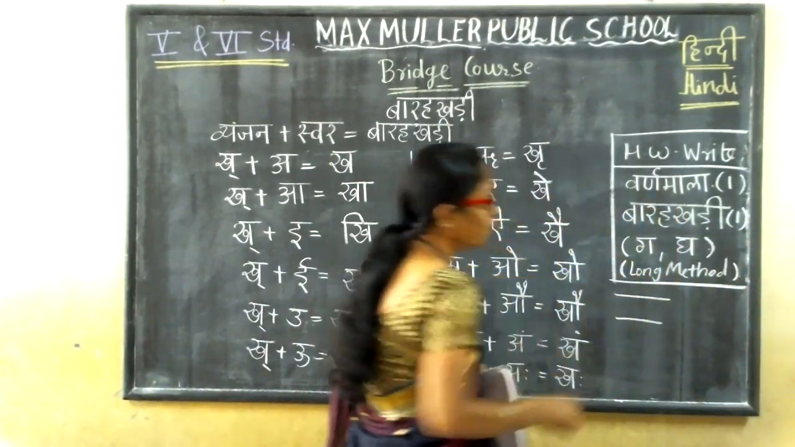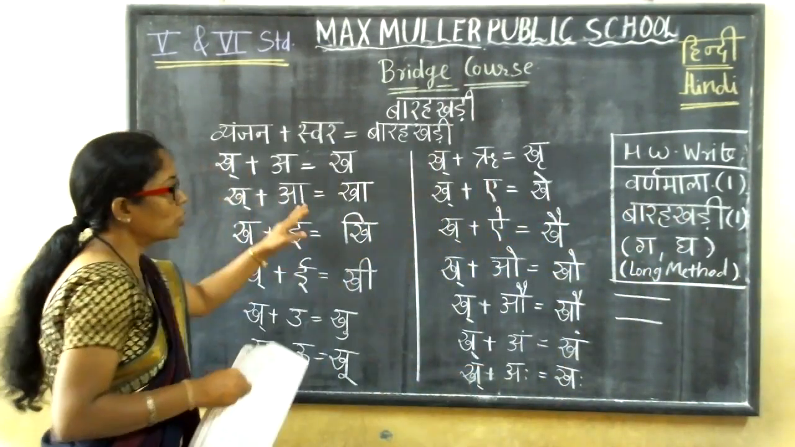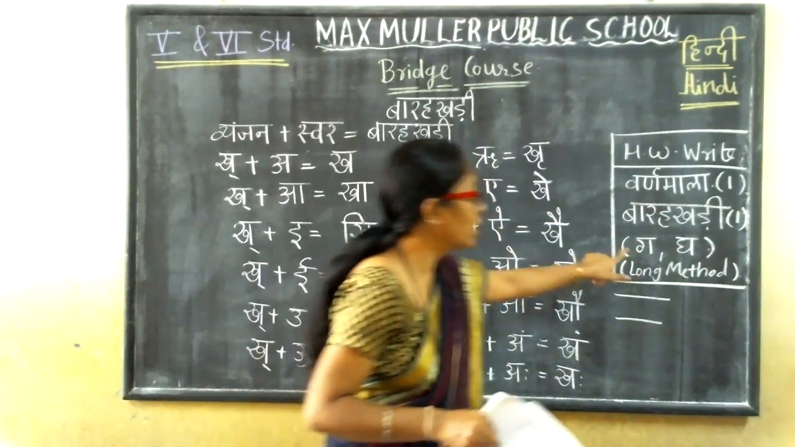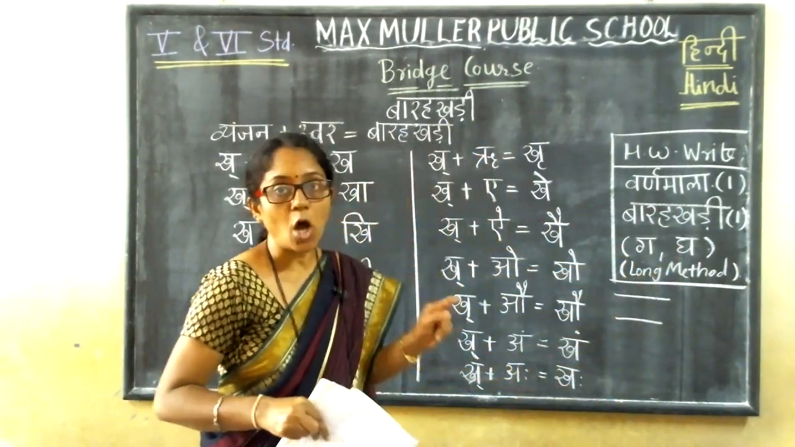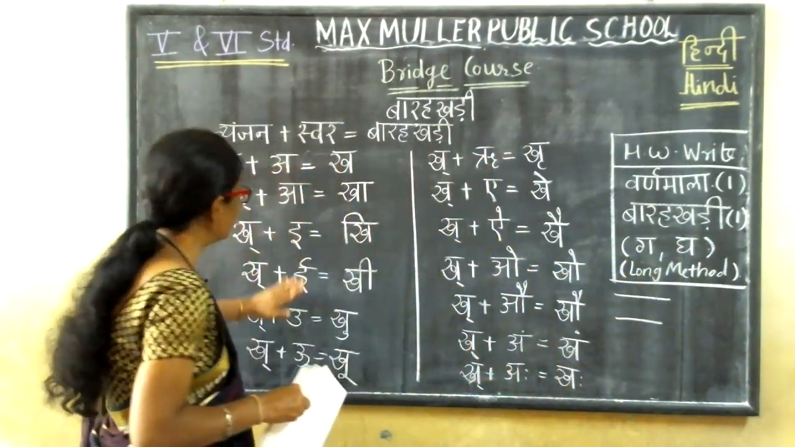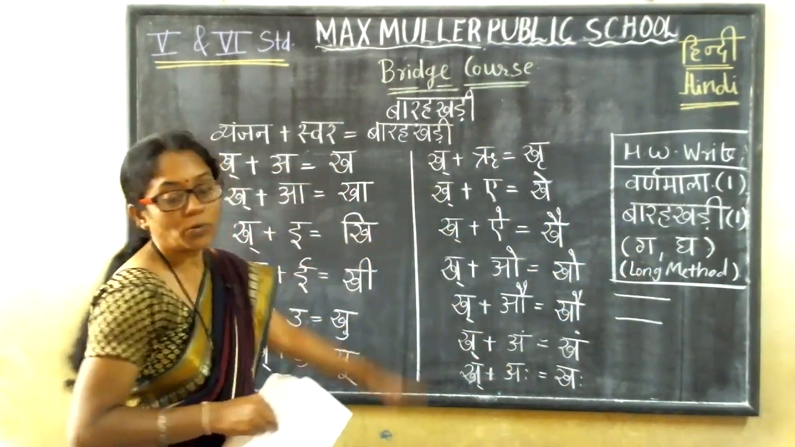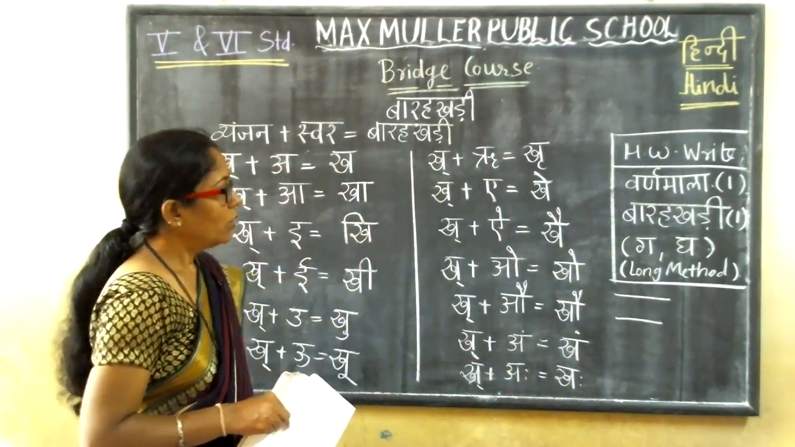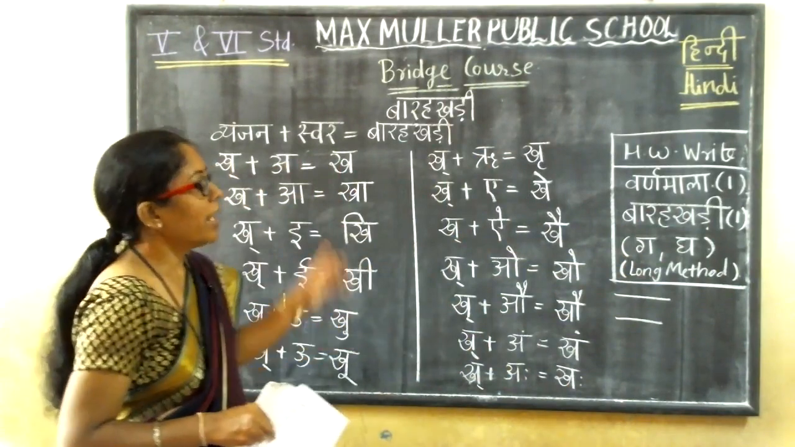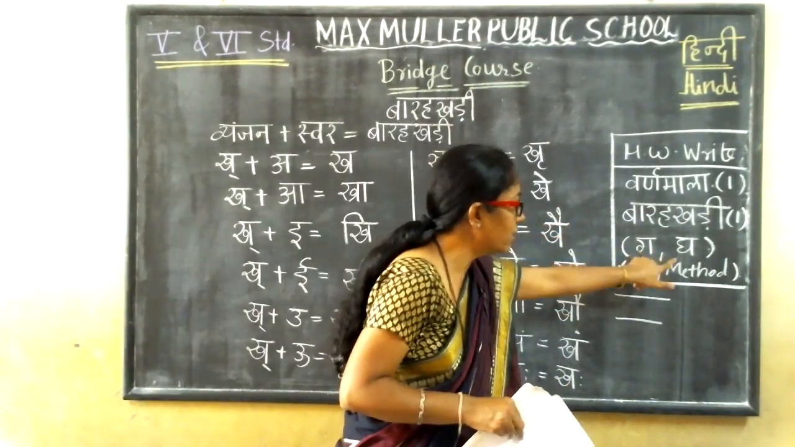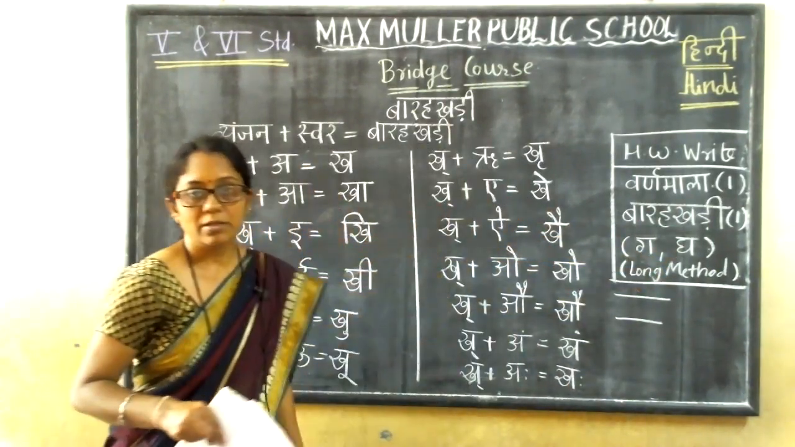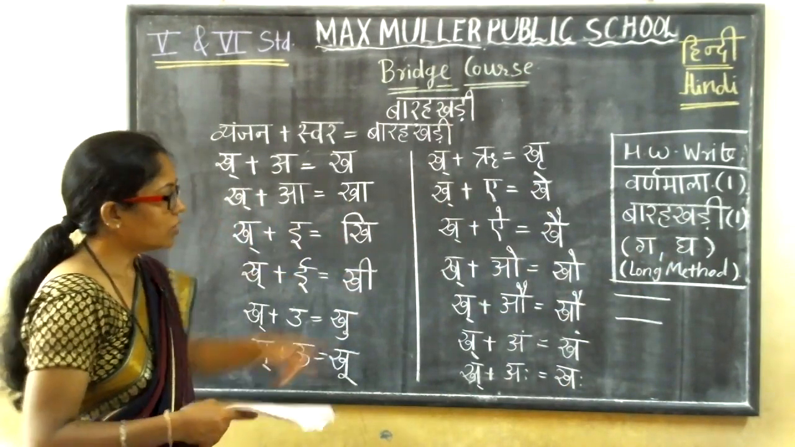This is the long method of Barakhri. So which letter's Barakhri do you have to write? G and Gh, and that also in the long method. So like this, you have to write the formation of Barakhri. Complete this Gh Barakhri also, and in the homework book you have to write the G Barakhri and Gh Barakhri, in the same way. So note down this.